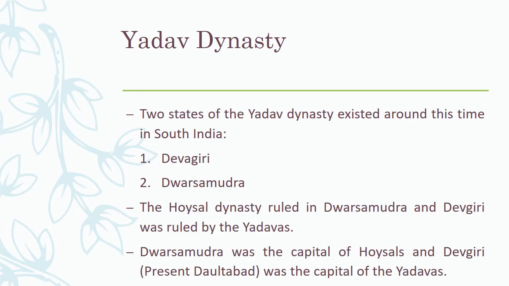Yadav Dynasty. Two states of the Yadav Dynasty existed around this time in South India: Devgiri, Dwarsamudra. The Hoysal dynasty ruled in Dwarsamudra and Devgiri was ruled by the Yadavs. Dwarsamudra was the capital of Hoysals and Devgiri, present Daulatabad, was the capital of the Yadavs.